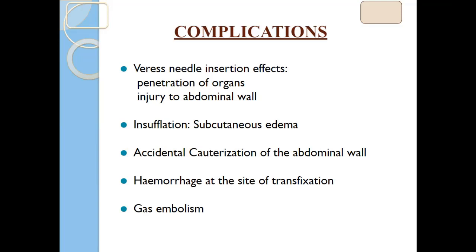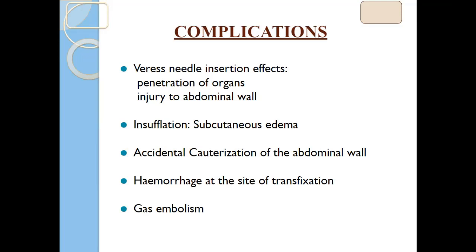Again, you may pierce the spleen or adjacent structures, maybe the mesentery or intestine or any organs during insertion of the Veress needle. That is the most likely possibility, and most initial workers do this. That's why we have to do daily and routine practice.